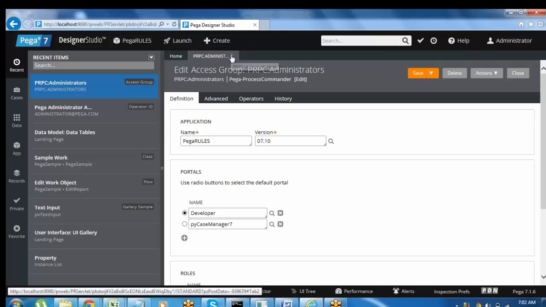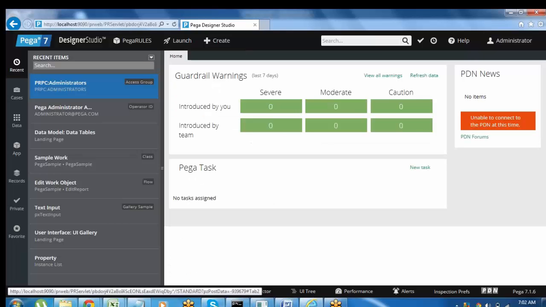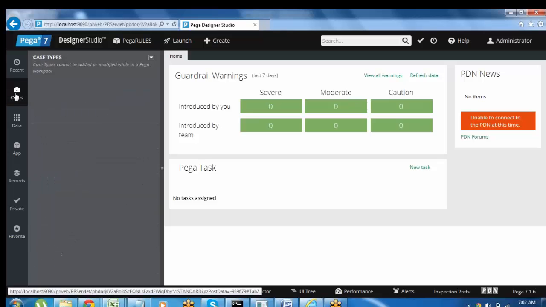Coming to the explorer part, on the left side there are different types of explorers. Recent explorer is nothing but the items you have recently created in the application; all those will be available under Recent. And cases: your application will be divided into different parts.